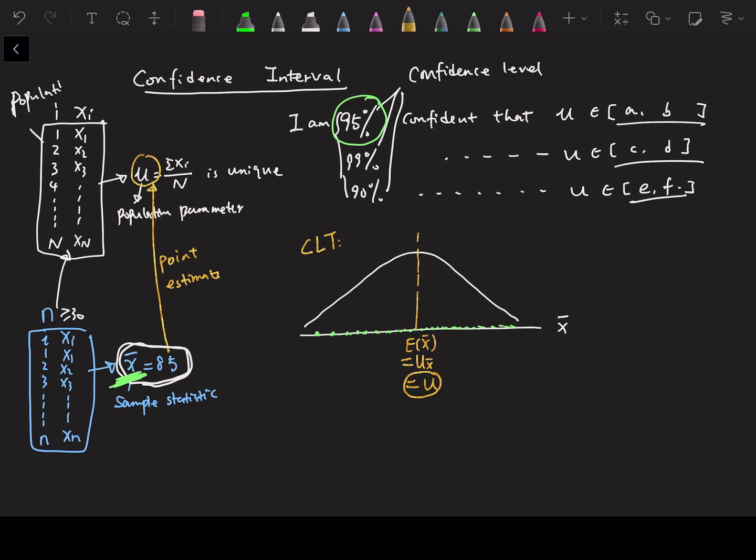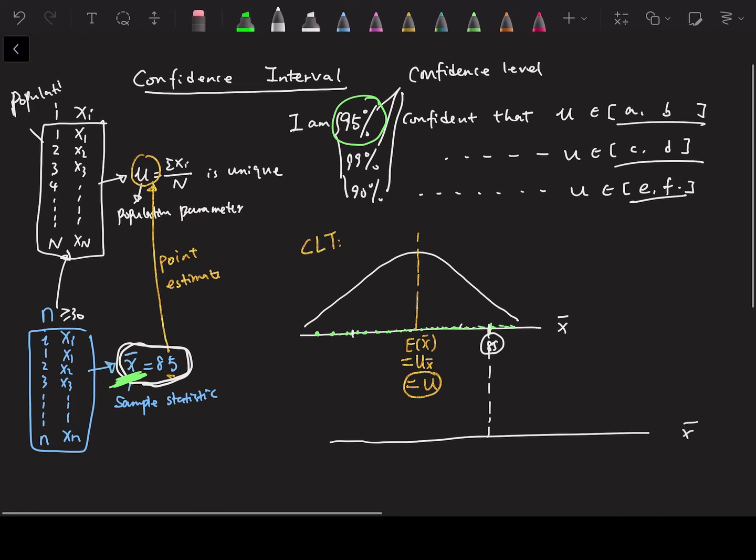But we don't know this, right? We estimate this using the sample mean. Let's suppose the sample mean is somewhere here. But the thing is, we don't know where to point out the sample mean. 85 is the only thing we know, so right now we just center around 85.